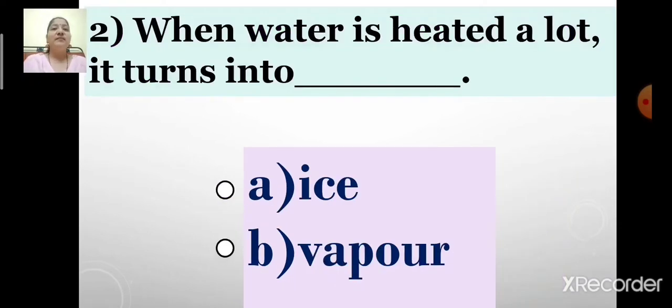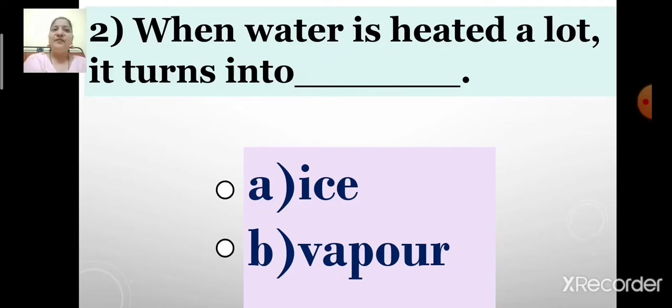Next, number 2. When water is heated a lot, it turns into dash. The options are option A ice and option B vapor. Now children, select the correct option. Which is the correct answer? Option A ice or option B vapor?